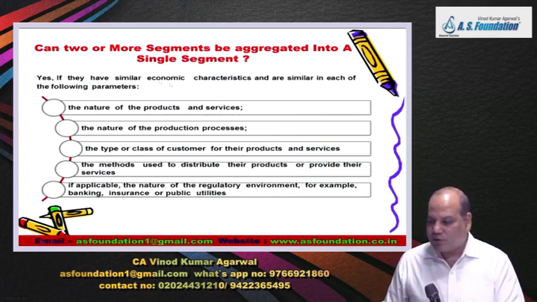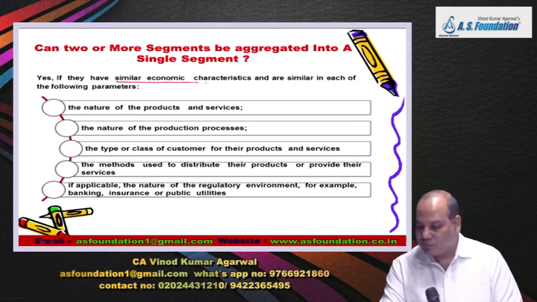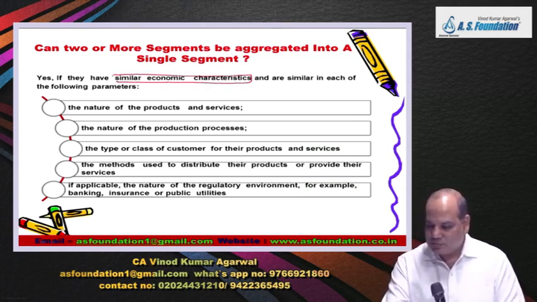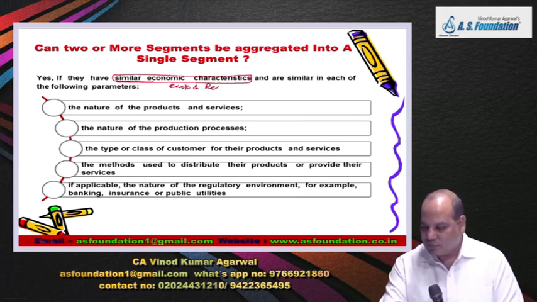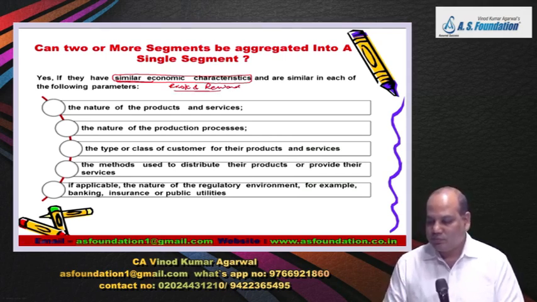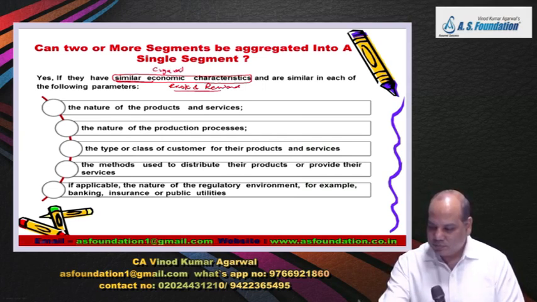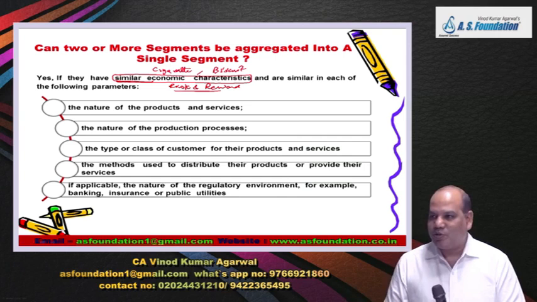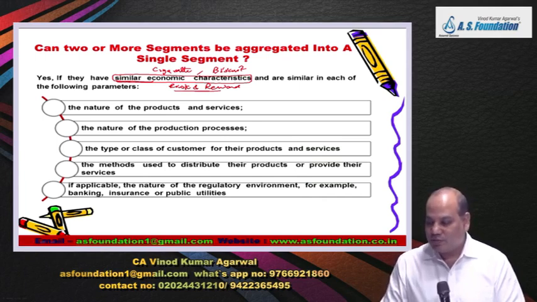First of all, they should have similar economic characteristic. That is basically risk and reward should not be too different from each other. If you are selling cigarette and selling biscuit, can they be put as one segment? Primarily no, because their economic characteristics are different.